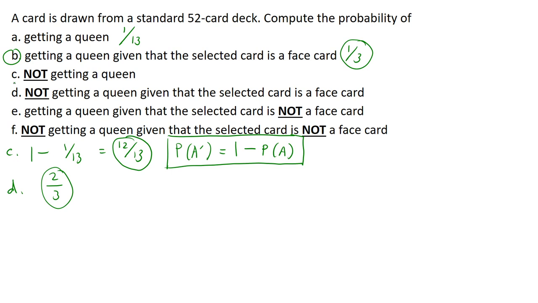B and D are related. Isulat natin si B as a conditional probability. This is the probability of getting a queen given that the card is a face card. Queen given that the card is a face card. Dito, sa letter D, ano ito? It is a probability of not getting a queen, not getting a queen given that the selected card is a face card. Okay, so what's the moral of the story?